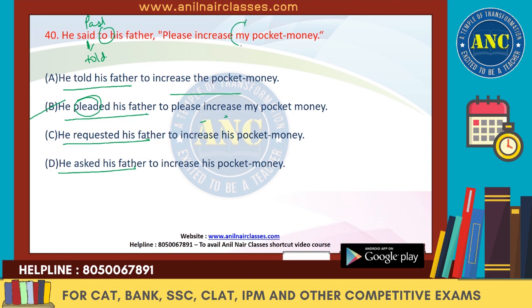This "my" is there, so this should change to "his pocket money." So "his" is not there, we will get rid of it. See, "he requested his father to increase his pocket money." Makes sense? Now, when both are the same and you have to choose between "asked" and "requested," "requested" is better because "please" is given in the question. So we'll get rid of D and we'll mark C as the right answer.